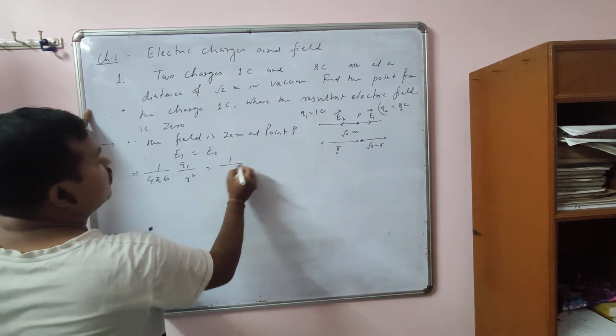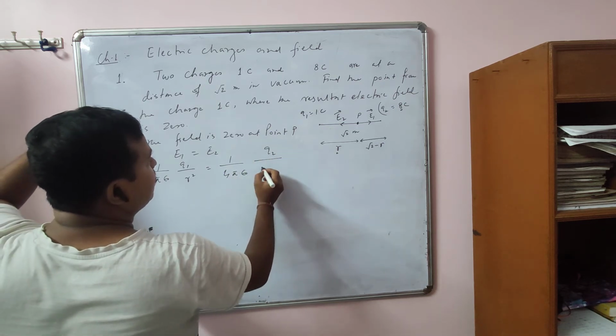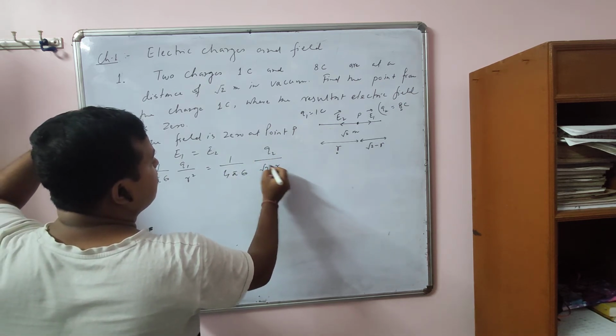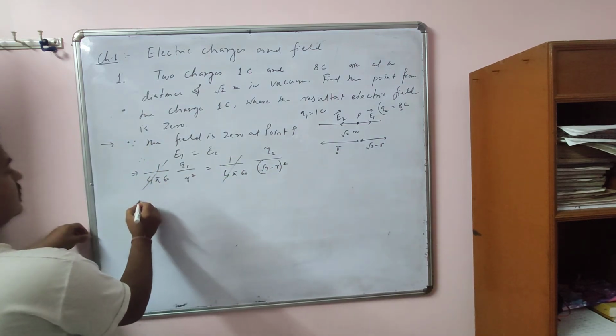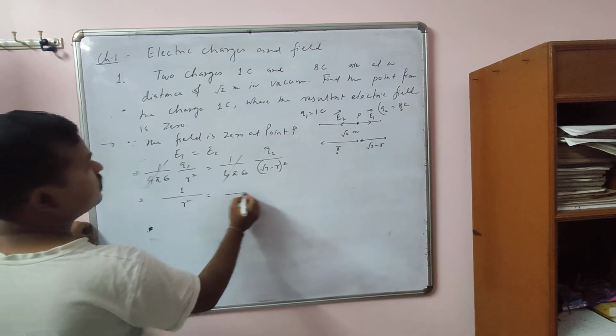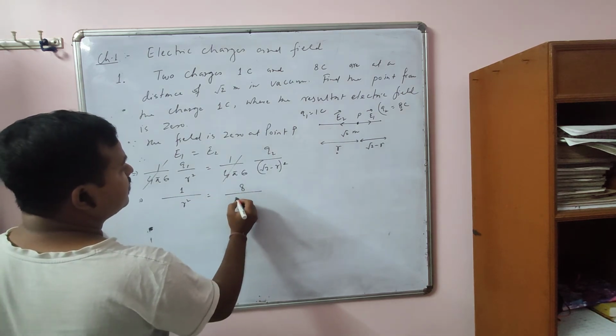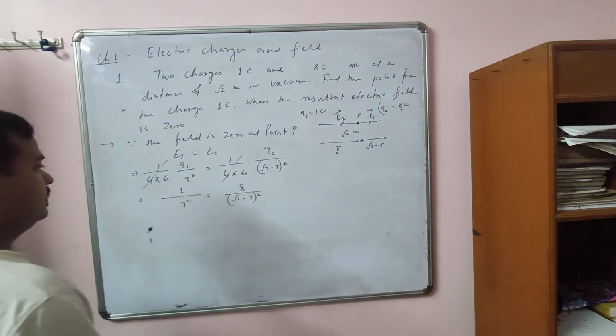For E2, 1 by 4 pi epsilon, Q2 by (√2 minus R) whole square. Okay? So this cancels out. Q1 is 1 coulomb over R square, and Q2 is 8 coulomb over (√2 minus R) whole square.